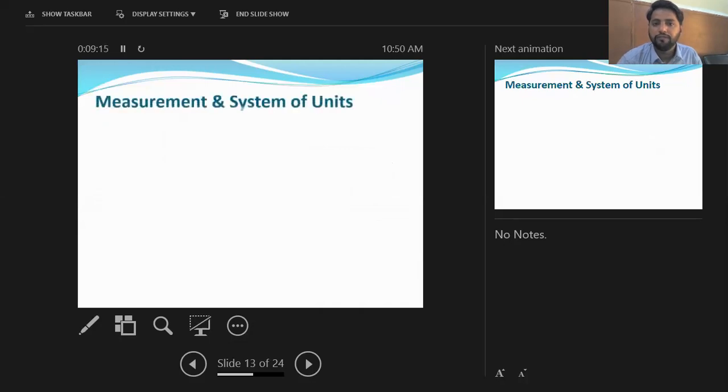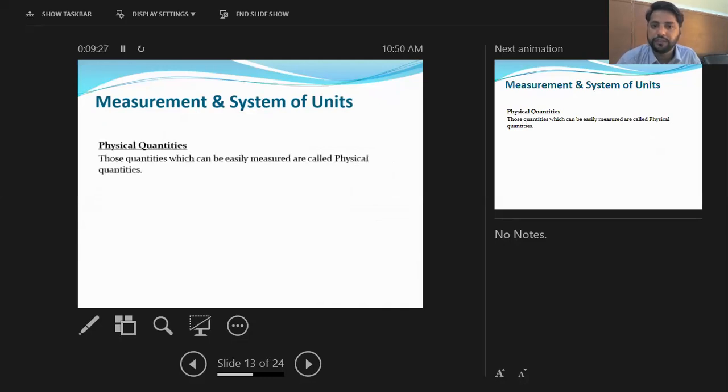Now we have measurement and system of units. A very important topic that we are going to discuss. In measurement, the first topic that comes is physical quantities. Physical quantities are all the quantities which can be easily measured. Whatsoever quantity can be measured will be called a physical quantity.